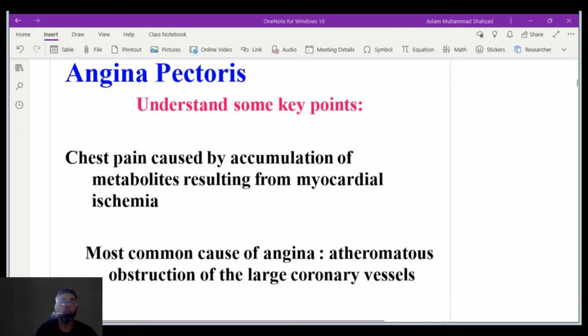When we discuss angina pectoris, we already discussed in the animated video that the reason behind angina pectoris is atheromatous plaque or obstruction of the large coronary vessels, and the chest pain occurs by the accumulation of metabolites resulting from myocardial ischemia. The atheromatous plaque could be the deposition of cholesterol or triglycerides.